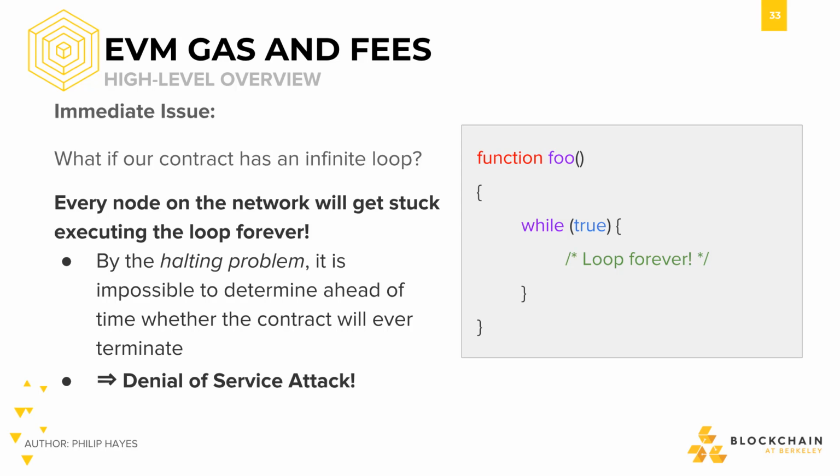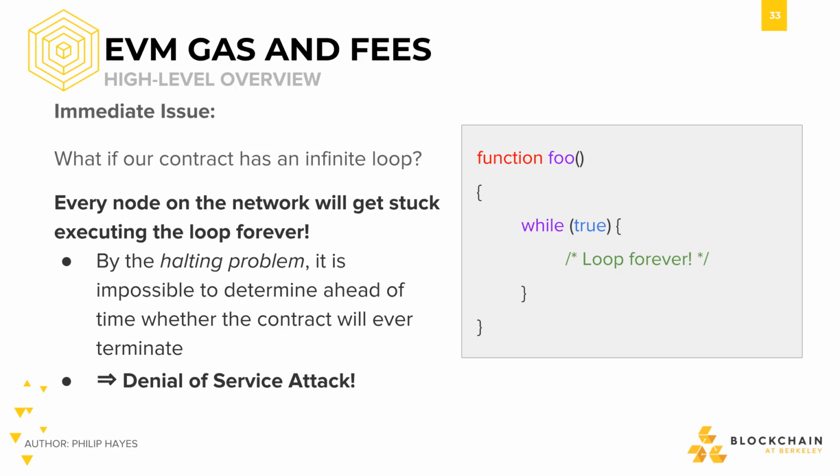what if a contract has an infinite loop? All of a sudden, this contract is pushed onto the Ethereum network and someone calls the function foo, which has an infinite loop in it. And all nodes see this transaction and start executing foo forever. So every node in the network would be stuck executing this infinite loop.